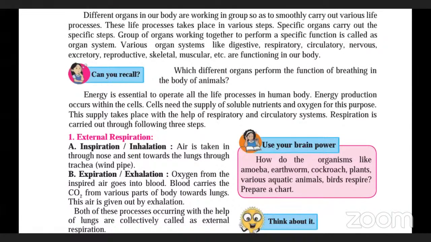We know that breathing is very important to us, right? If we don't breathe, we will not be able to survive. We will die, right? So breathing is actually very important. It indicates that the oxygen level in our body is also important, because oxygen is required for the functioning of each and every cell of the body. Talking about respiration, there are two types of respiration.